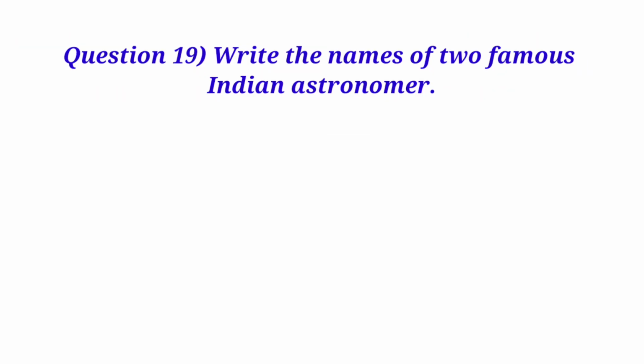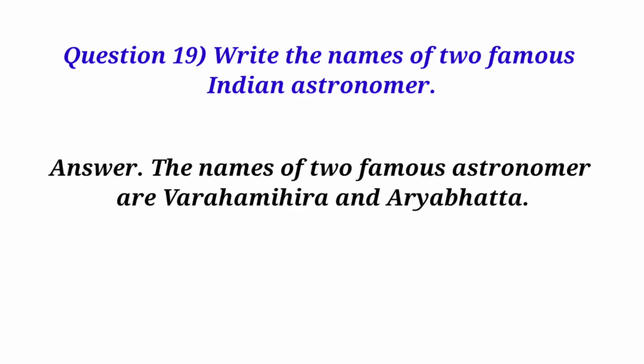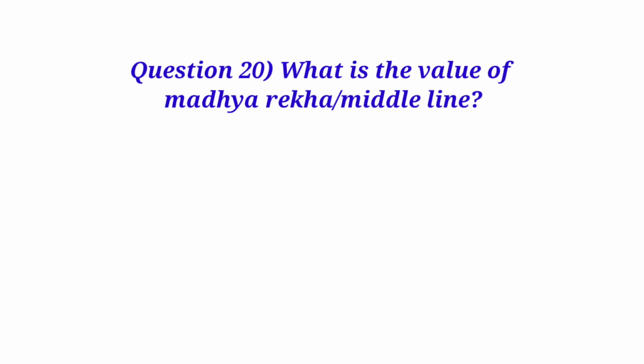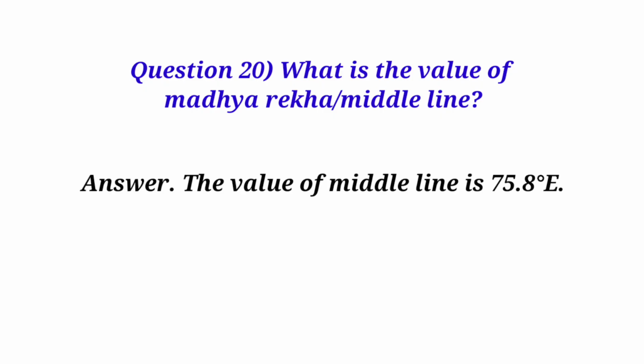Question 19. Write the names of two famous astronomers. Answer. The names of two famous astronomers are Varaha Mihira and Aryabhatta. Question 20. What is the value of Madhya Rekha or middle line? Answer. The value of middle line is 75.8 degrees east.